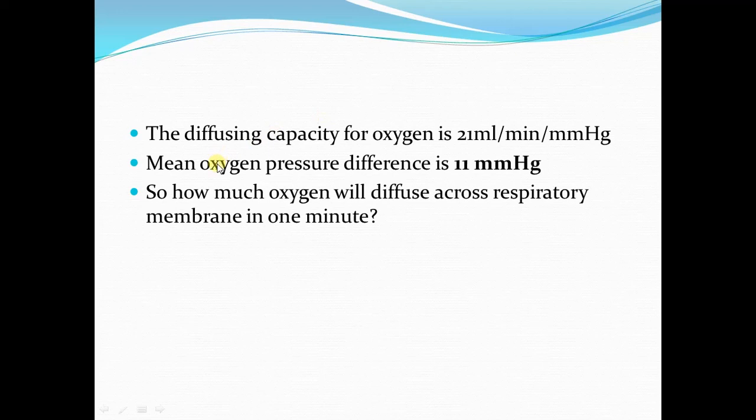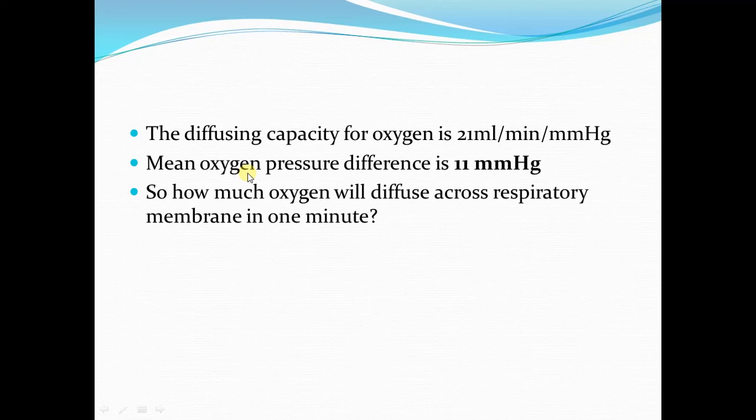Under resting conditions, when a person is breathing quietly, the mean pressure difference of oxygen across the respiratory membrane is 11 millimeter of mercury. Let me clarify that the partial pressure difference of oxygen across the respiratory membrane is the mean pressure difference. It is not the difference of alveolar partial pressure of oxygen and pulmonary capillary partial pressure of oxygen.